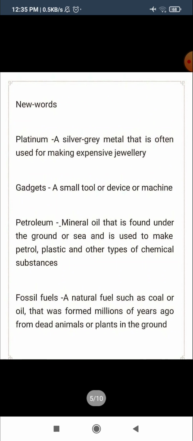Now today's new words. See students, new words are platinum, a silver grey metal that is often used for making expensive jewelry. Gadgets, a small tool or device or machine. Petroleum means mineral oil that is found under the ground or sea and is used to make petrol, plastic and other types of chemical substances. Fossil fuels means a natural fuel such as coal or oil that was formed millions of years ago from dead animals or plants in the ground.